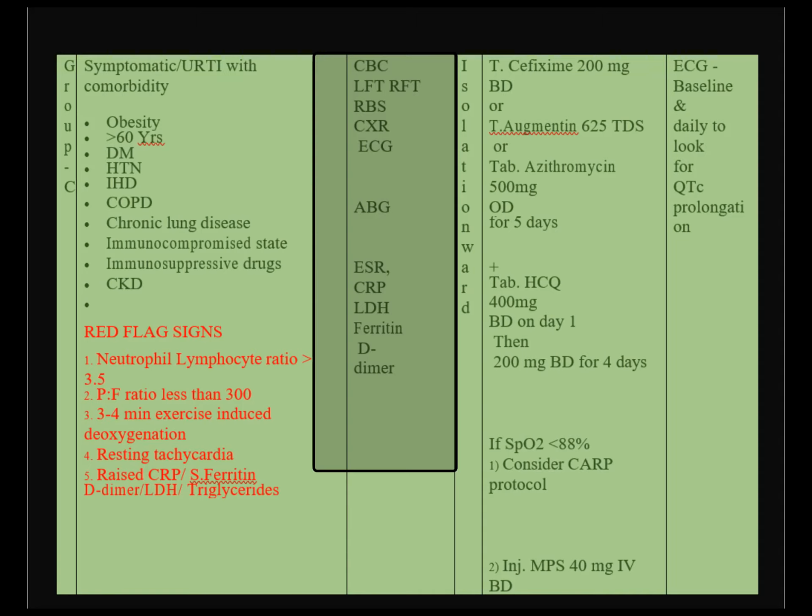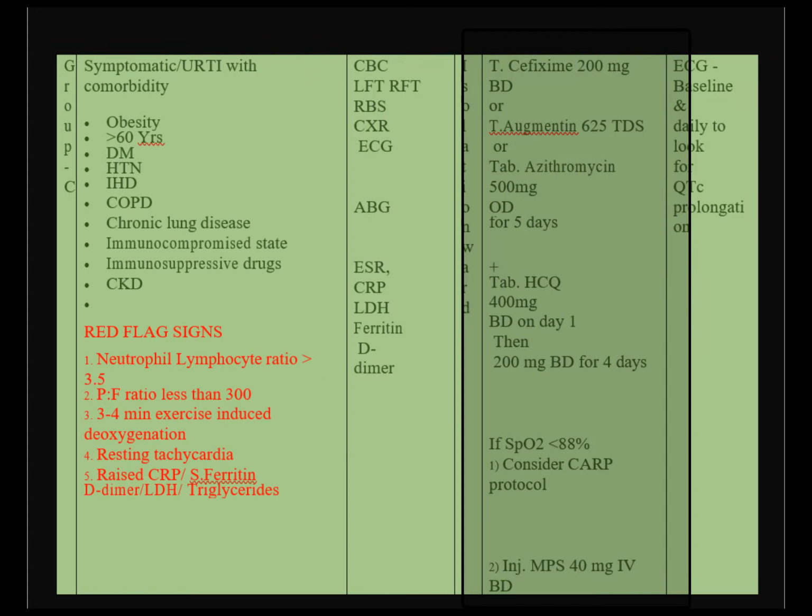So you can see the workup is the same. ABG and inflammatory markers get added, which are ESR, CRP, LDH, ferritin, and D-dimer. These are also red flag signs which indicate that the patient might worsen or go into the next group. Treatment is almost the same. One antibiotic, cefixime, amoxicillin with clavulanic acid, or azithromycin, any one of them, plus HCQS.